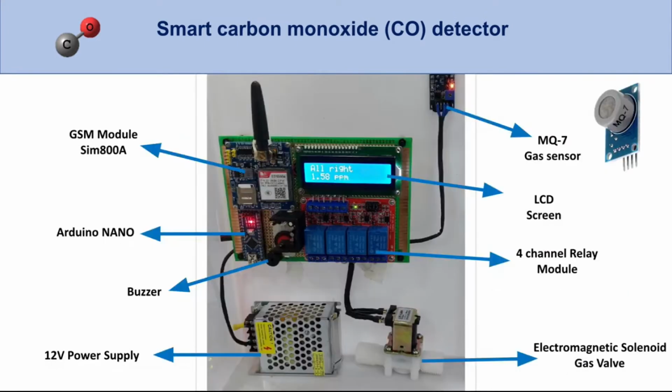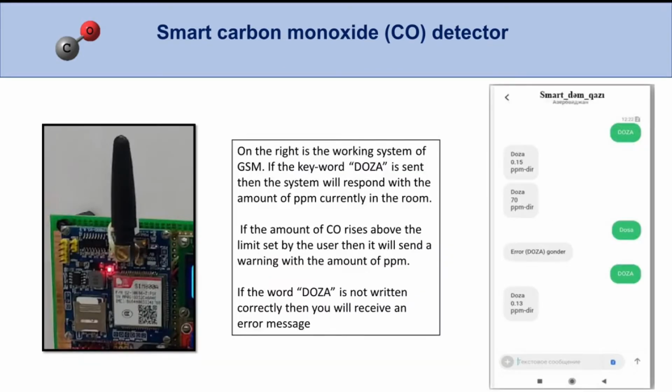These are the parts of our detector. There is a GSM module, SIM800A, on the left, and an Arduino Nano below it. Then there is a buzzer and the 4-channel relay module, which is connected to the electromagnetic solenoid gas valve as well. There is an LCD screen on the top of the module, and we have a gas sensor, MQ7, and a 12V power supply.